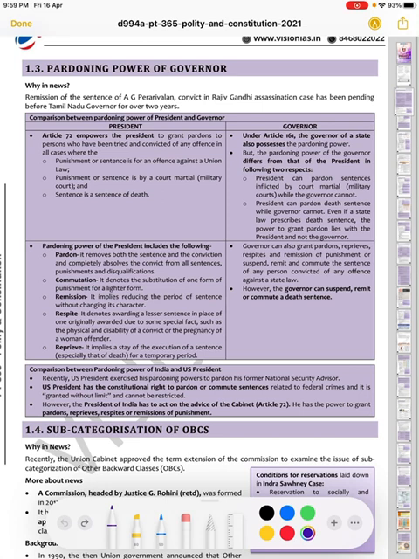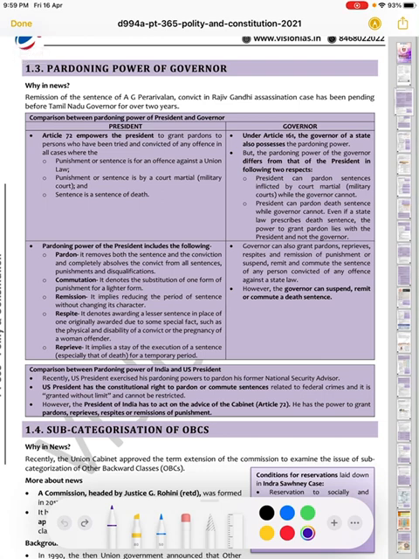First, the president can pardon sentences inflicted by court martial, which means the president has authority over the court martial also, while the governor cannot, because it is a really important and superior power to go to the military courts. So the governor can't do so. Second, the president can pardon a death sentence while the governor cannot.